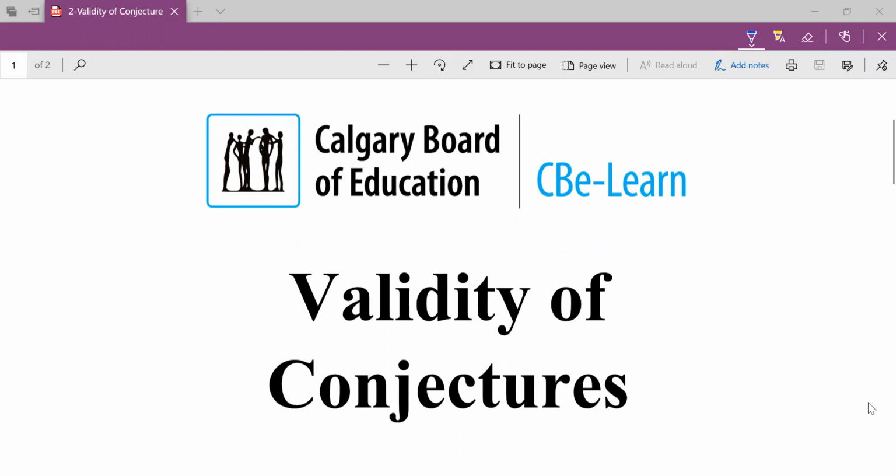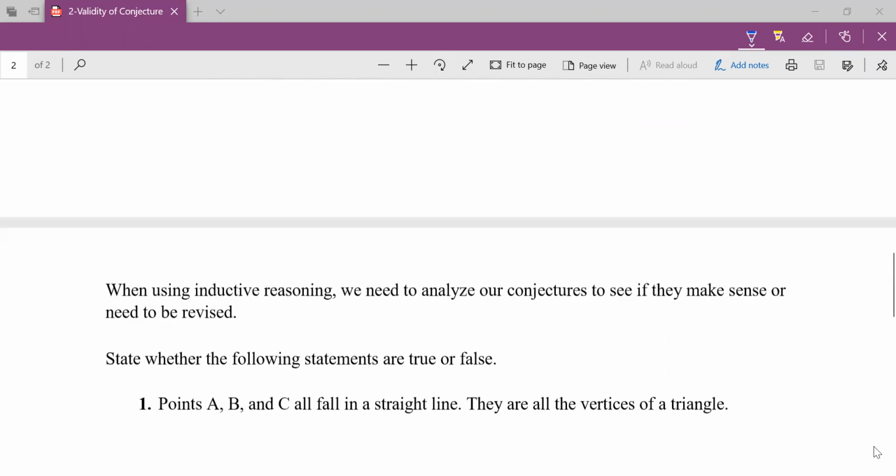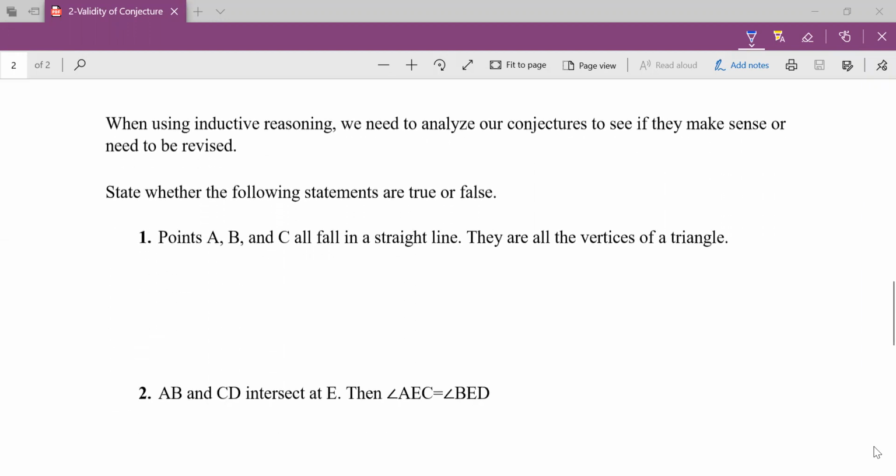In this one, we're going to talk about the validity of our conjectures. Sometimes we start to make a plan, we're analyzing a pattern or a situation, and we make our conjecture. It's always good to take half a second to look back at what we wrote down for our conjecture and go, does that actually make any sense? Especially with inductive reasoning. When we get to deductive, we'll analyze these in different ways.